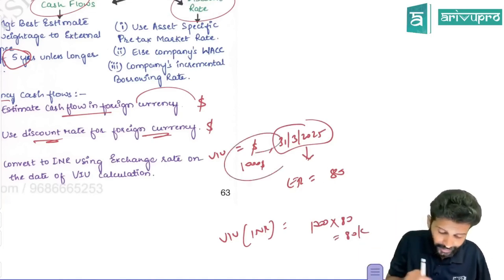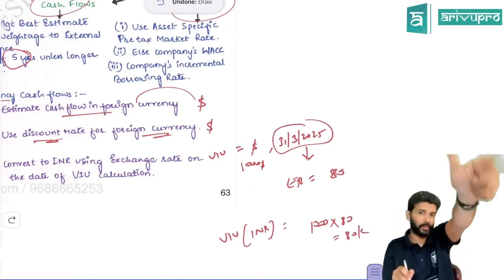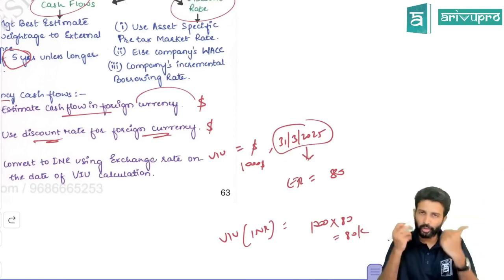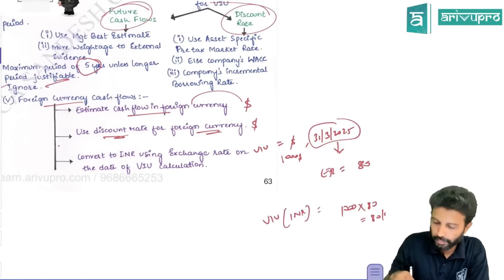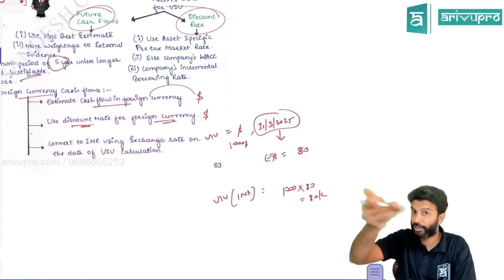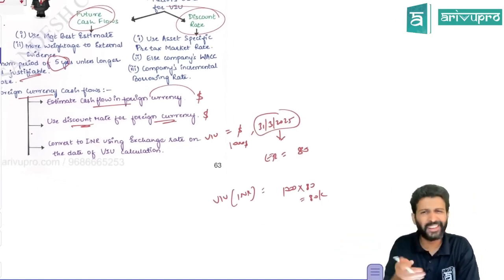The exchange rate for the day you found the value in use will be given to you in the problem. Convert the value in use into Indian rupees using that particular exchange rate itself. It's a very simple question. All the data will be given, so just watch out. We have a few questions in our study material also regarding this, which I've explained. I think this is manageable.